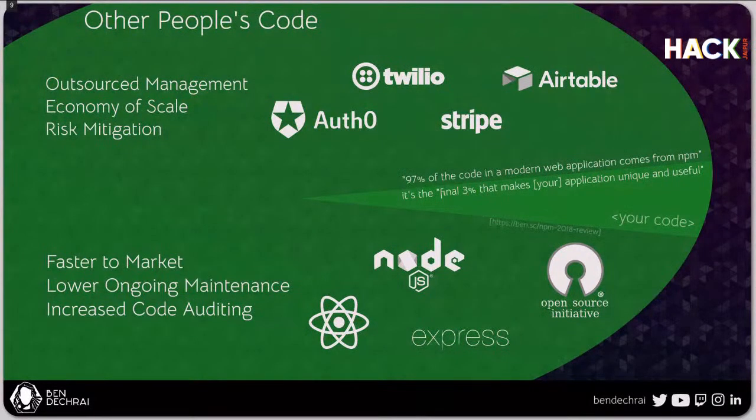So overall, using other people's code will allow you to outsource the management. With Auth0, you don't have to worry about whether the database goes down or the servers go down. We scale across the entire world, as do Twilio, Stripe, and Airtable, and a whole load of other software as a service providers. By having so many clients, we can scale to a degree that you personally, for your application, you could, but it's going to cost you a lot more than it would cost to do through a third-party provider.